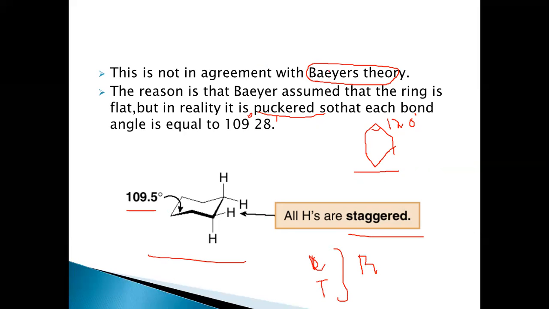So this is not in agreement with Bayer's theory. Bayer assumed that cyclohexane was flat, so there is a certain amount of angular strain, but in reality it has a puckered shape, where it attains the ideal bond angle, so there is no angular strain, or for that matter no torsional strain, because all the hydrogens are in staggered conformation.